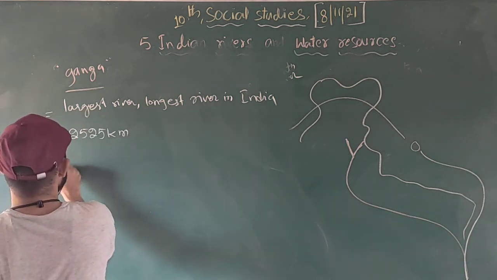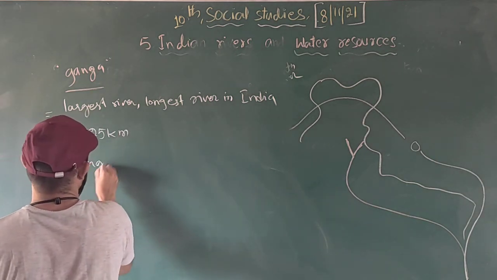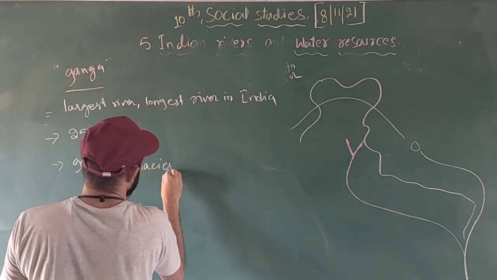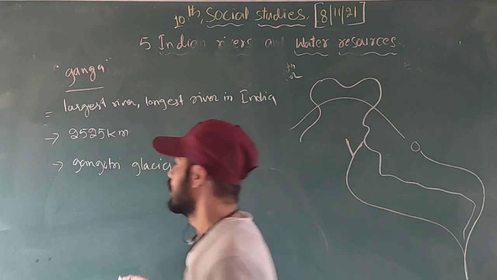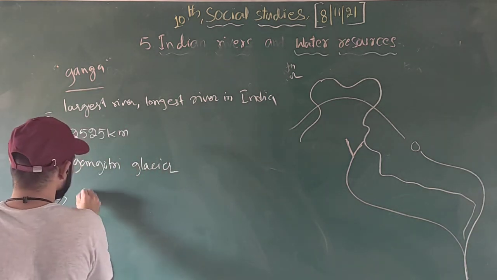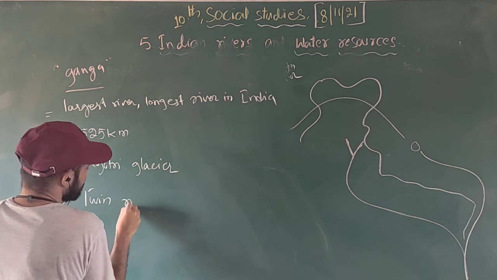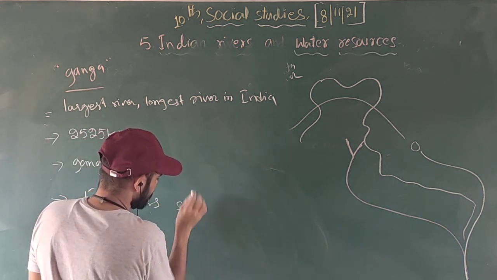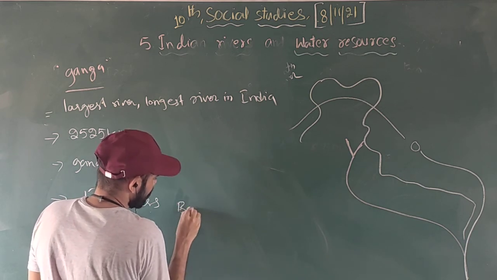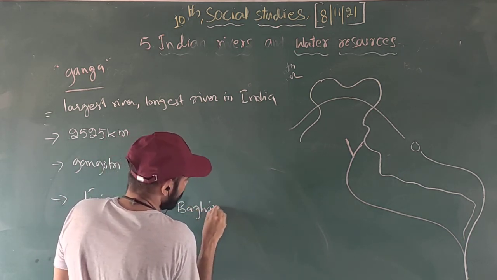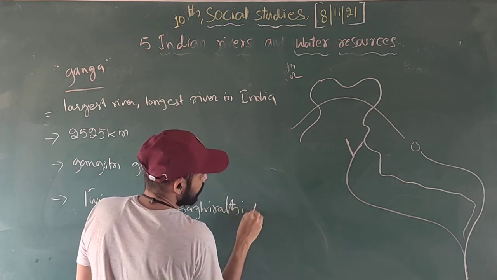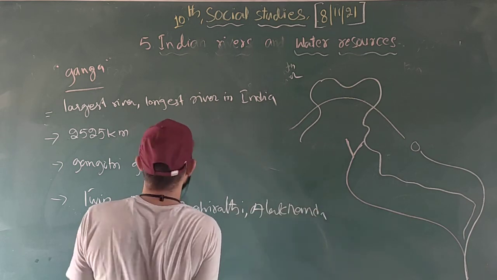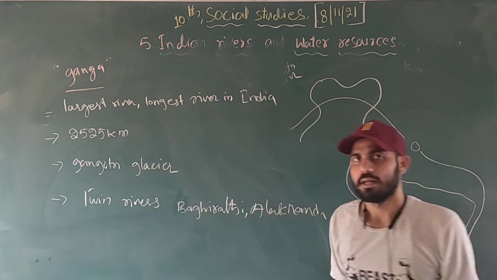The river Ganga originated in the Gangotri glacier. The river Ganga is formed from twin rivers, which are the Bhagirathi and Alakananda.